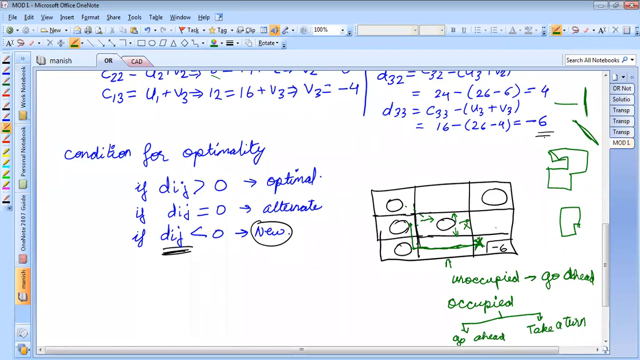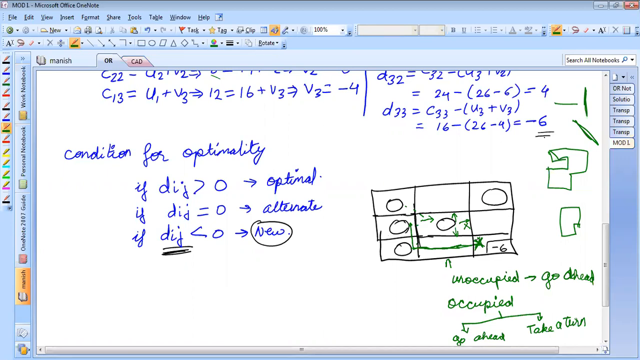At this cell, there is no occupancy. So I have to go ahead, but ahead there is nothing. So I cannot take this go-ahead option in this occupied cell. Correct? Is it correct, students? Yes, sir.